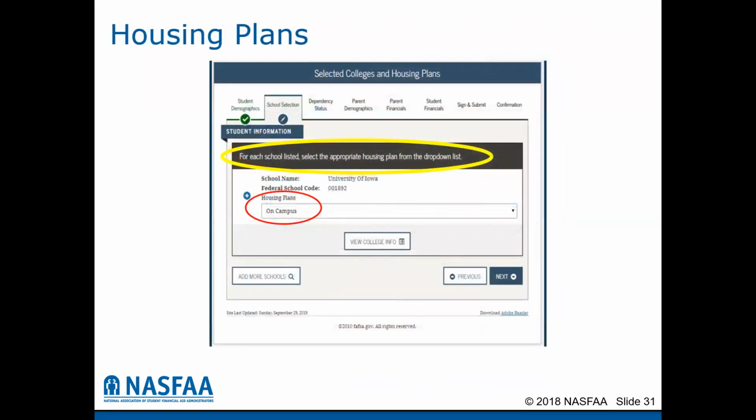For each school that is listed, you must select an appropriate housing plan from the drop-down list. And the drop-down list will include on-campus, off-campus, or with parent. So do the best you can for each college that you've listed to list what you believe the housing plans will be for the student at the time that they enter college.